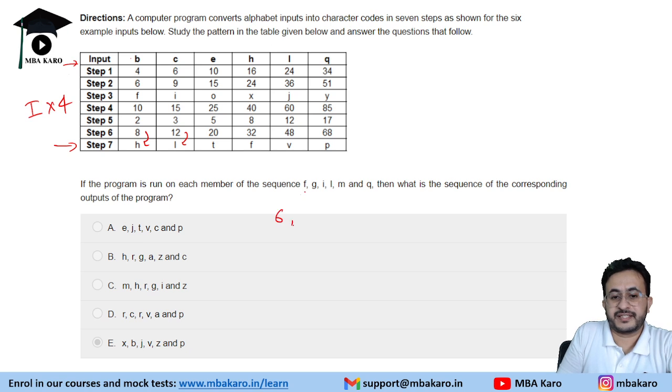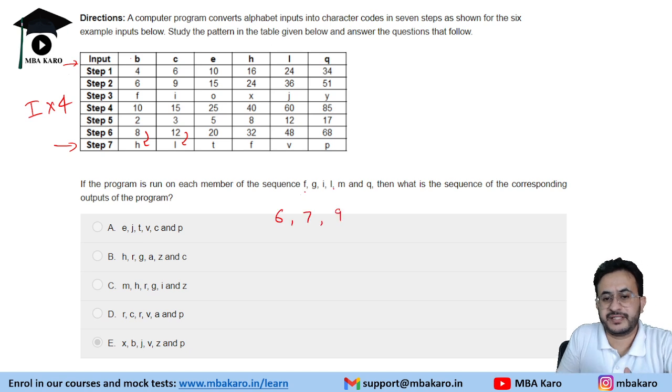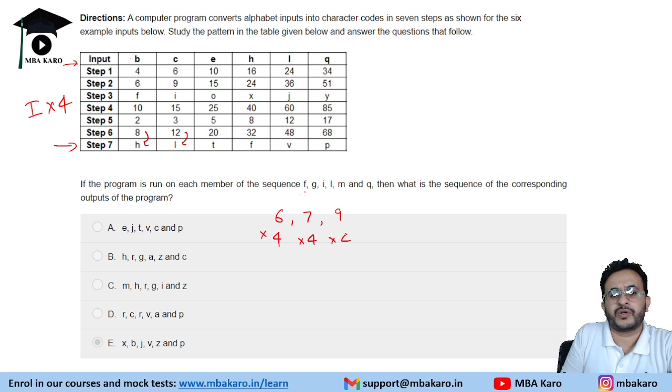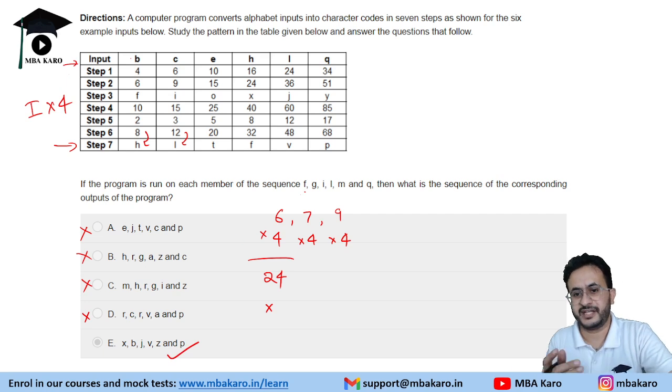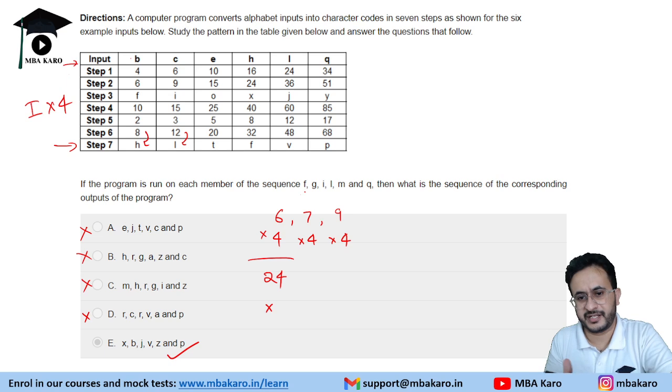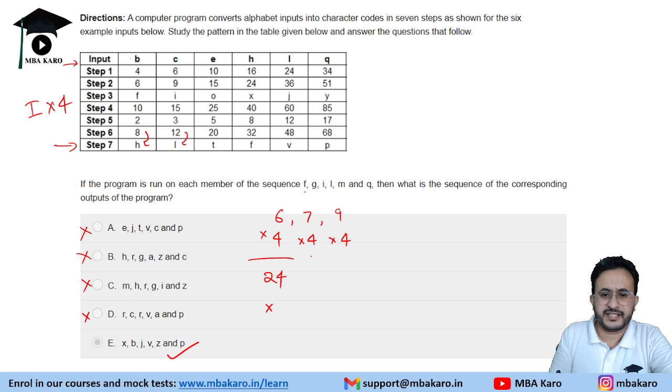F is 6, G is 7, I is 9. We will not see all the elements, we will just see the first few. If you multiply 6 into 4, we get 24, which is X. So we can eliminate all the options and get the unique answer. One could have not solved the entire thing, but just looked at 6 into 4, 24 and answered it. If you want to check others, this will be 28. 28 means 2, and 2 means B, so XB.